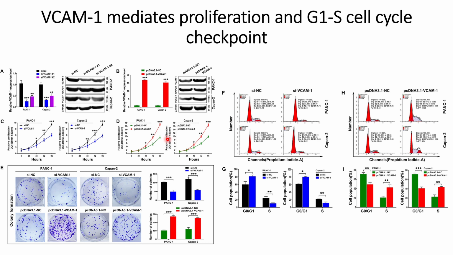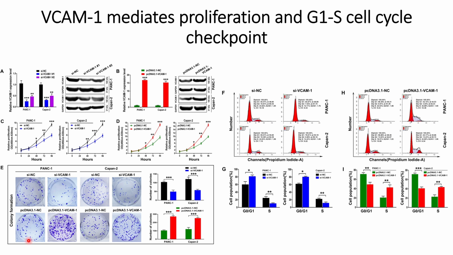And when they used the VCAM overexpression system to check the relative proliferation, they saw that proliferation increases with the overexpression of VCAM, for both PANC1 and KPN2. All this indicates that VCAM directly helps in the proliferation of the pancreatic cancer cells.